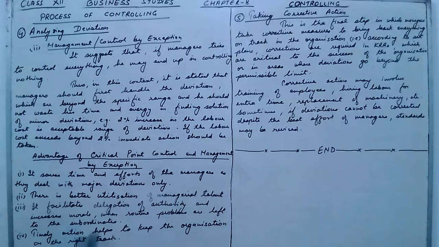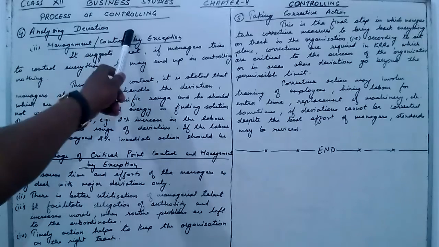Fourth, timely action helps to keep the organization on the right track. When specific range of deviations are handled first, then the organization moves on the right track, the goal is achieved, and as a result the organization gets the benefit. So four steps of the process of controlling we have studied.